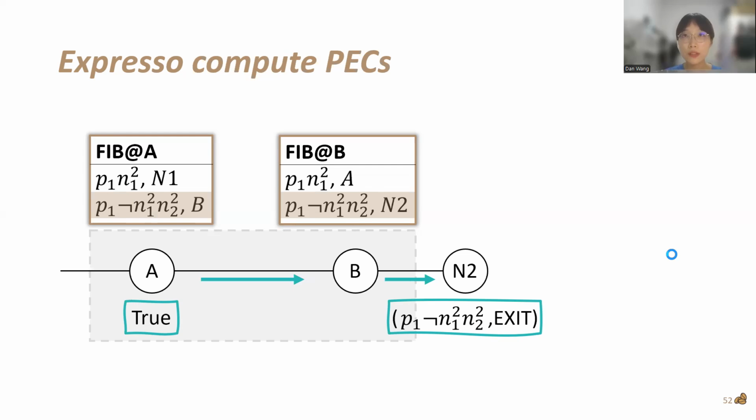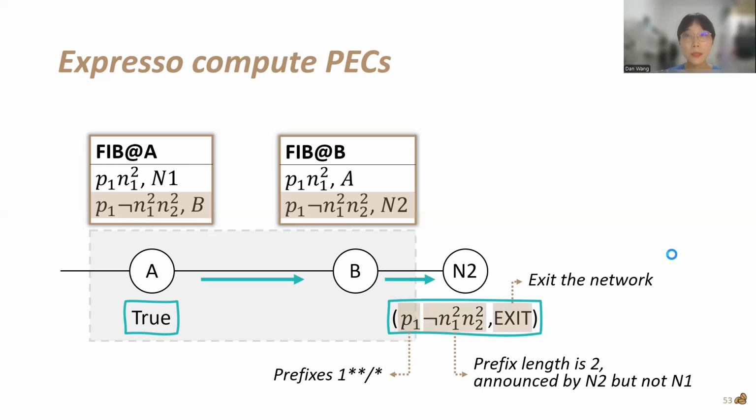This figure shows the symbolic packet forwarding beginning at router A. The symbolic packet is initialized with a symbolic packet header, true, which can match any forwarding rules. It then continues matching symbolic FIBs and being forwarded until it either arrives at the destination, exits the network, or encounters a forwarding loop or black hole. The forwarding results in a symbolic packet exiting the network.